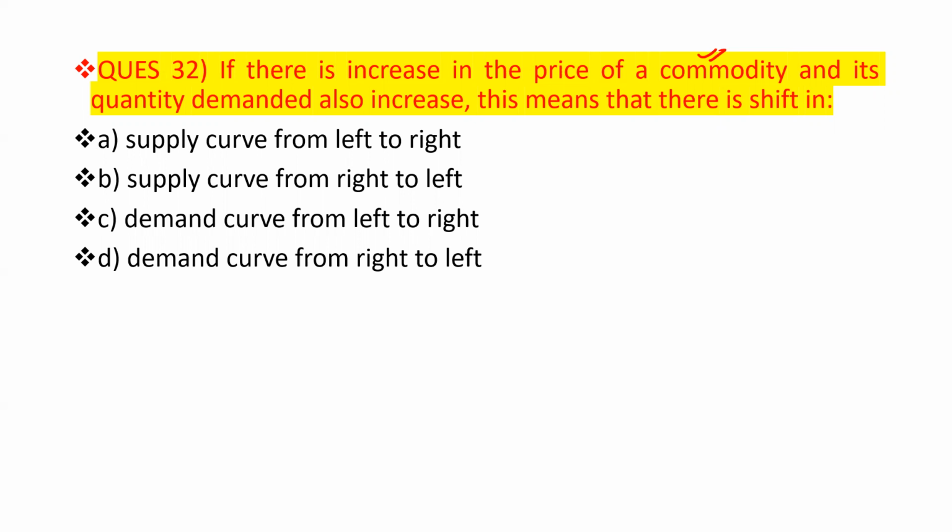First of all, we have to try to draw the demand curve. Here it is price, and quantity demanded. There is an increase in the price: P1 is the old price, the new price is P2. Q1 is the old quantity, the new quantity is Q2.